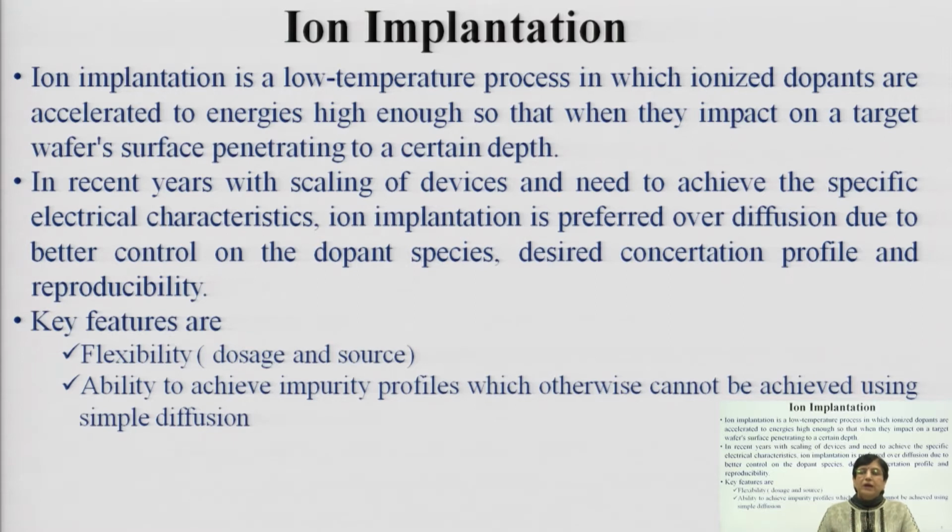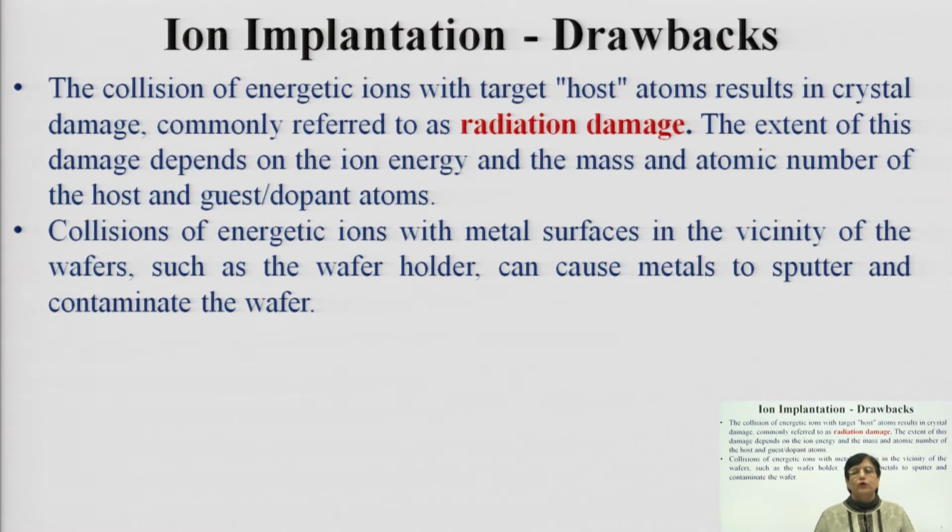Whereas, in case of ion implantation, you have some other benefits, and thereby this ion implantation is the more preferred process these days, because it has now been well studied and the equipment has also been made available. Though it is expensive, if you carry out a cost benefit analysis, the advantages are definitely more than the cost and other things, and therefore, for precise requirements and general practical applications, ion implantation is preferred over diffusion in many cases. Now, what are the drawbacks?